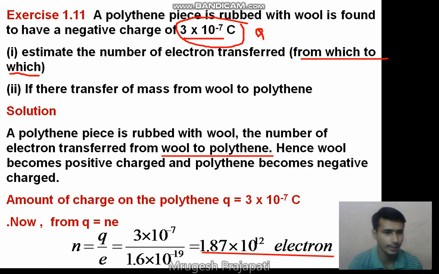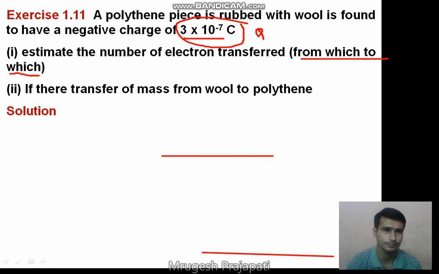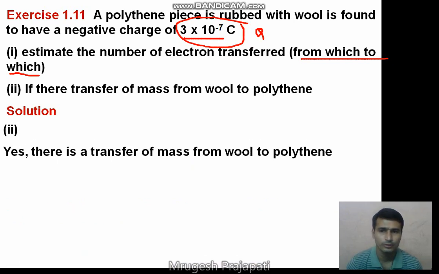The electron has some amount of mass. What is the mass of the electron? You know, the mass of the electron is 9.1 into 10 raised to minus 31 kg. So as the electron is transferred from the wool to polythene, the mass is also transferred from the wool to polythene, as the electron has some amount of mass. What amount of mass is transferred from the wool to polythene?